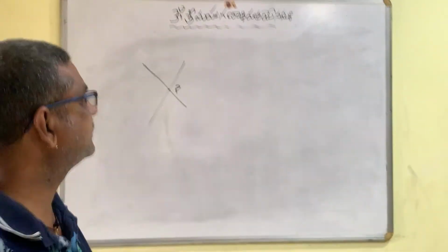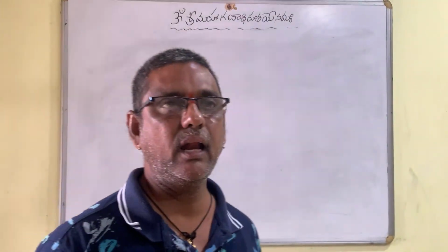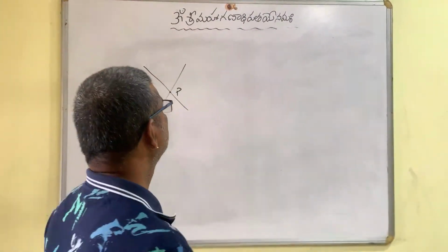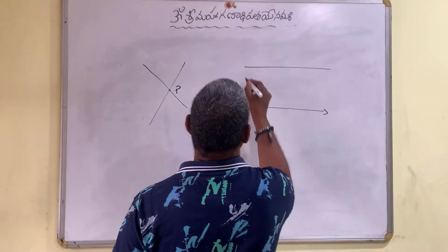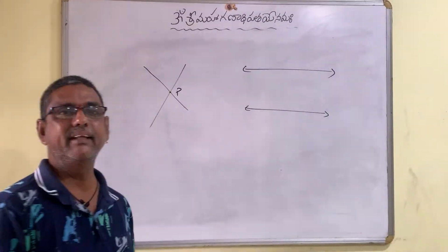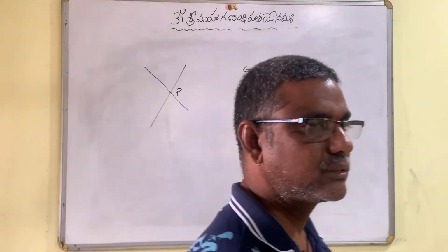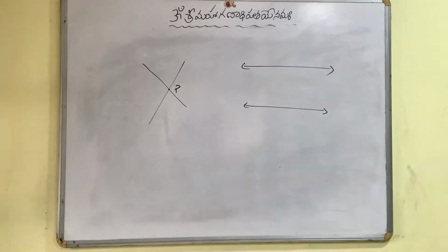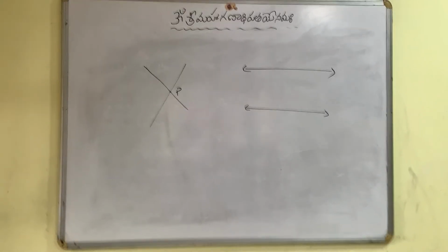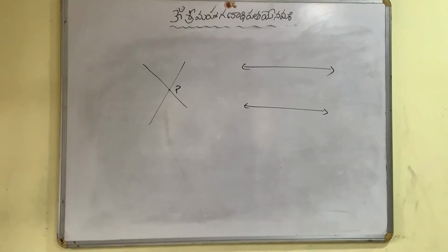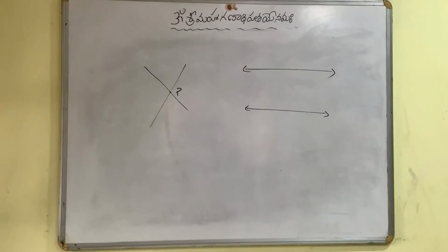Now, using this, I can define parallel lines. If two lines are not intersecting, they are called parallel lines, even though they are extended in both directions; they will not meet. So, in order to define parallel lines, first we need to define intersecting lines.